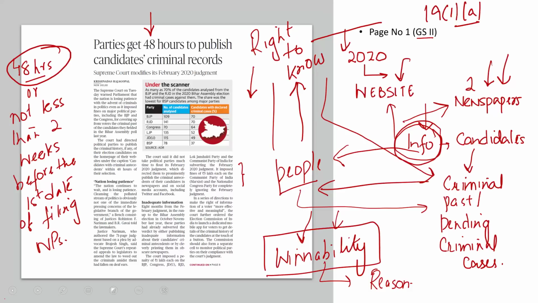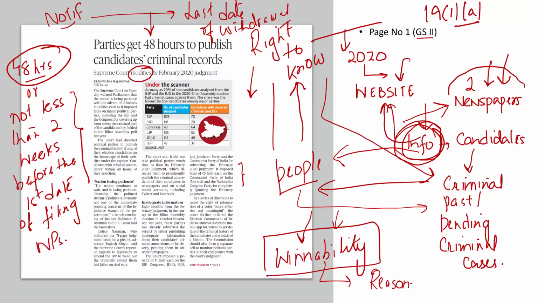But the political parties had requested the Supreme Court that please modify your 2020 judgment. Why? Because various political parties convinced the Supreme Court to look at the ground reality. In most cases, candidates are finalized by political parties between the period commencing from the date the elections are notified till the last date of the withdrawal of the nomination papers.